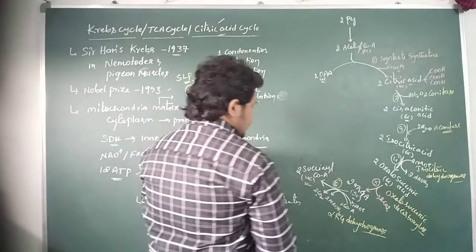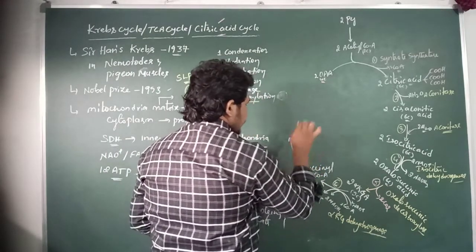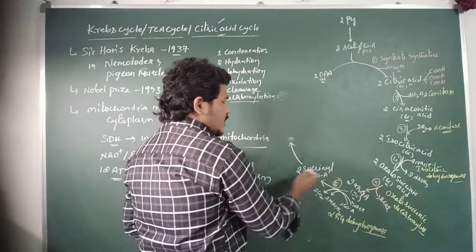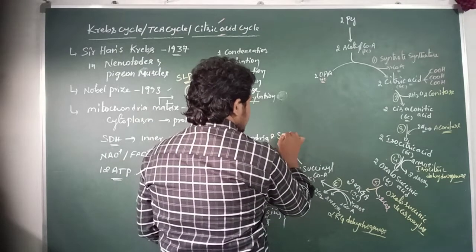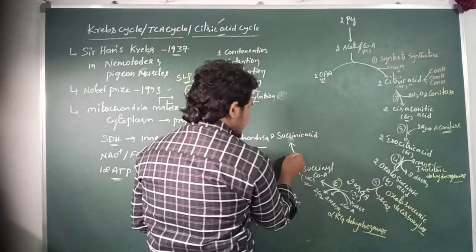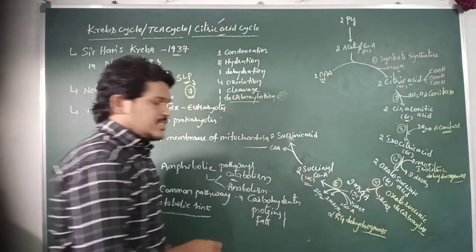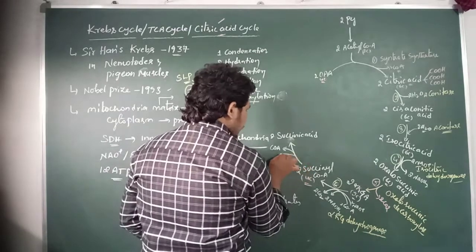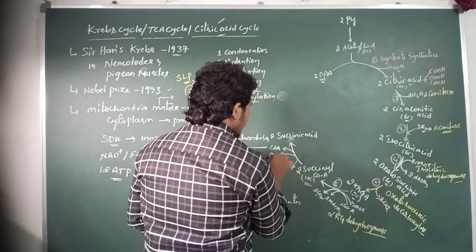And then the 7th step of the Krebs cycle is the cleavage step. So here in this reaction the succinyl CoA is cleaved into succinic acid and releases coenzyme A. And in this reaction one ATP molecule is produced, ADP and ATP.